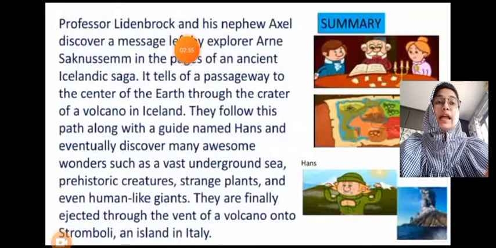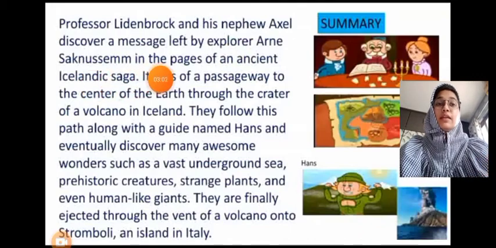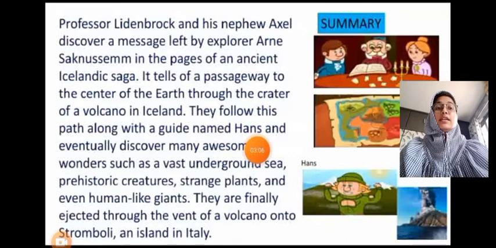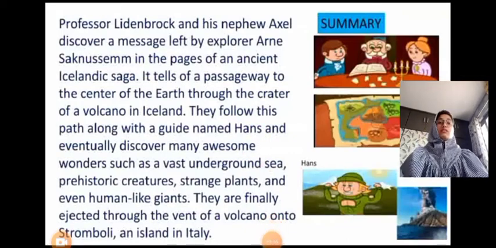Professor Lidenbrock and his nephew Axel discover a message left by explorer Ern Seknussemm in the pages of an ancient Icelandic saga. It tells of a passageway to the center of the earth through the crater of a volcano in Iceland.